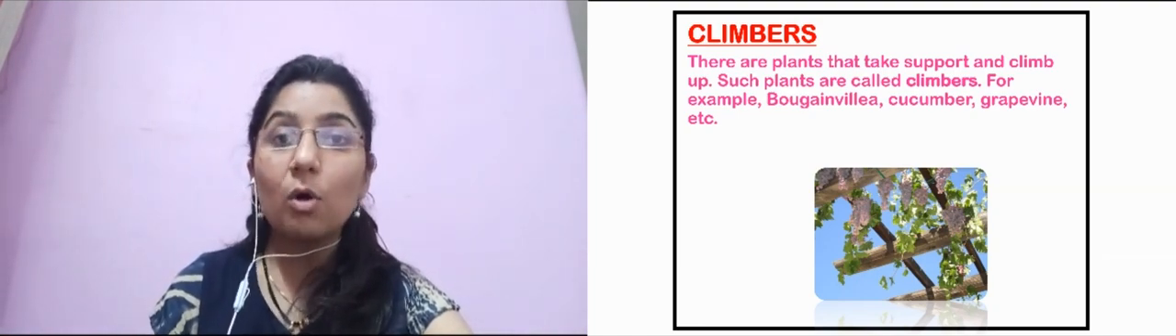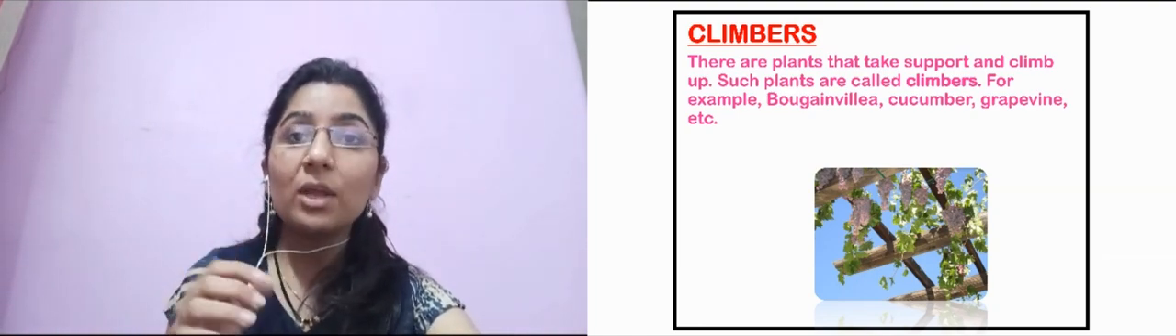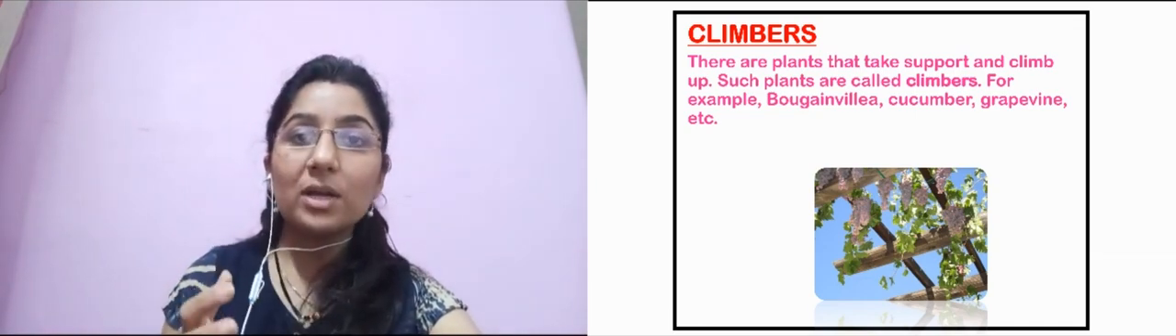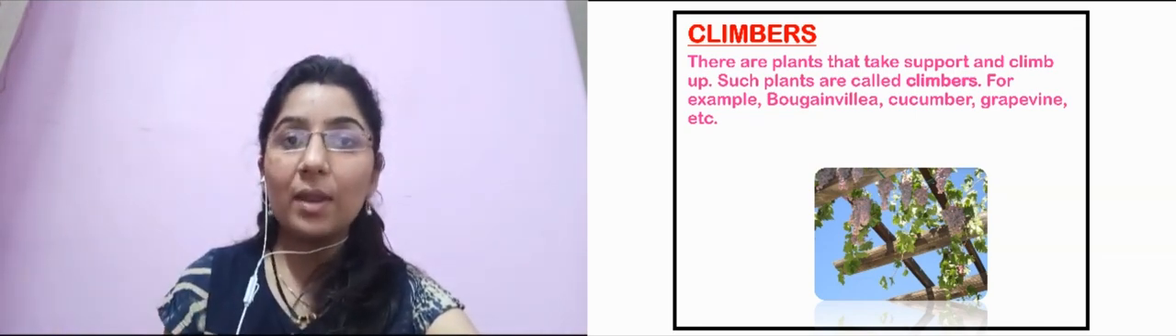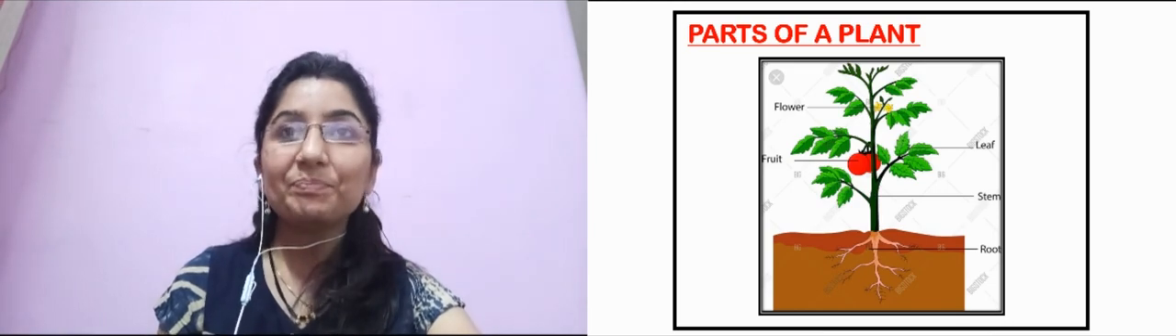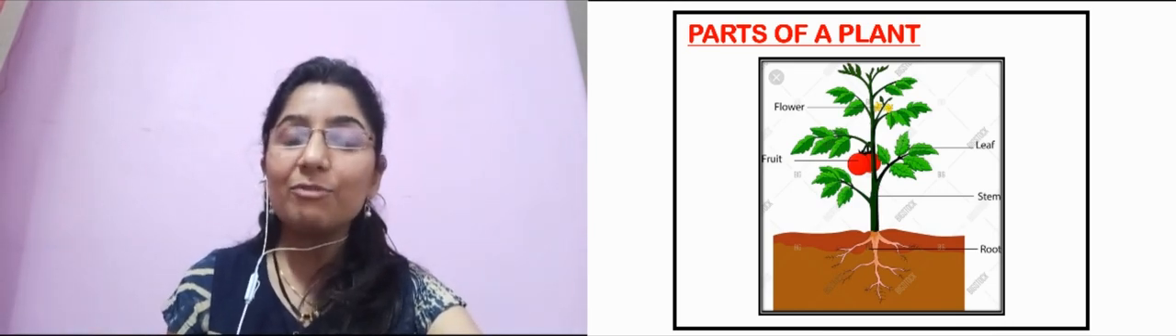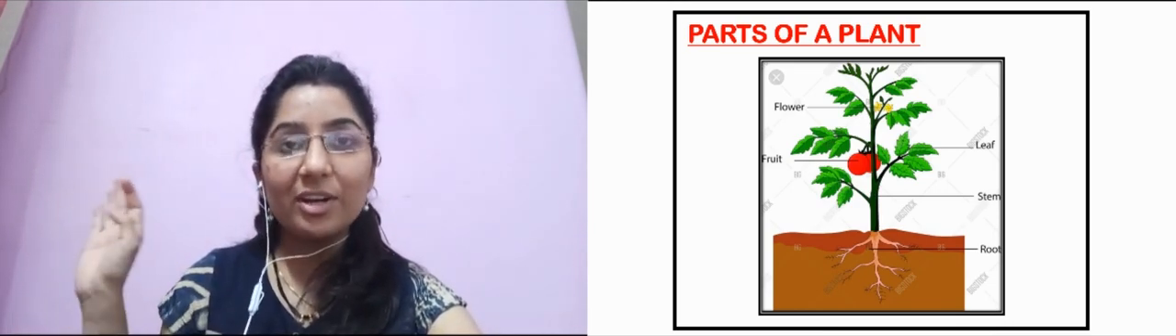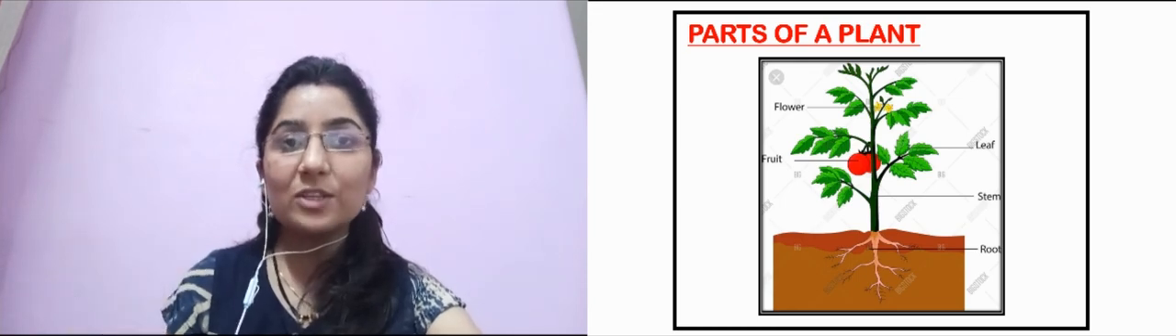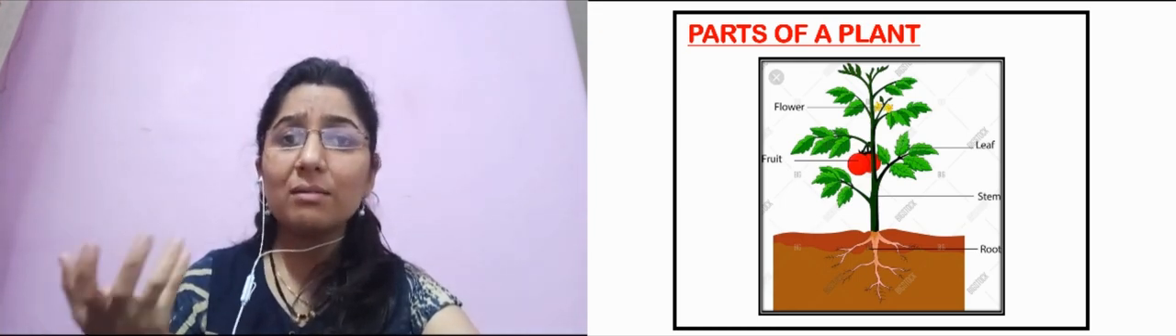So these are the categories of the plants depending on their stem. How is the stem? Depending on that, these are the proper categories of the plants. I hope you have understood it. Then, you have been learning the parts of plants since third standard. So what does a plant have?